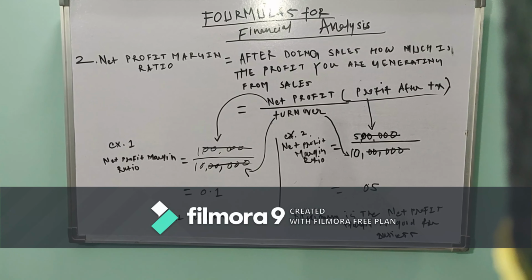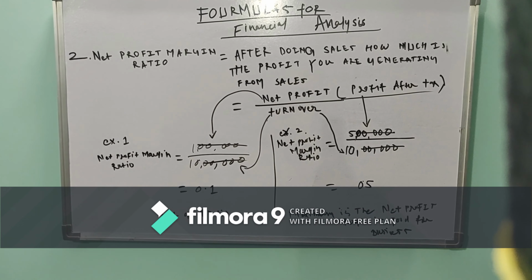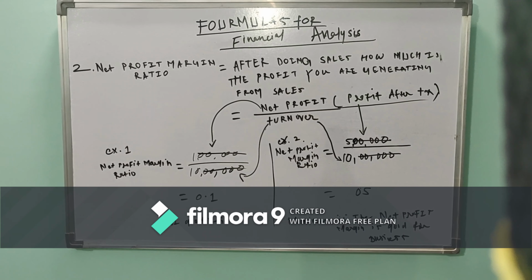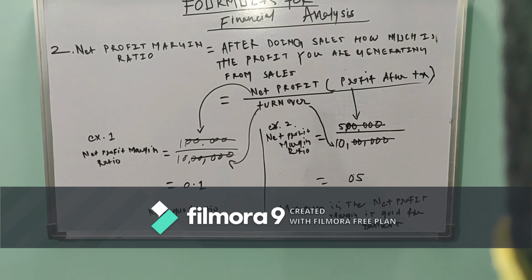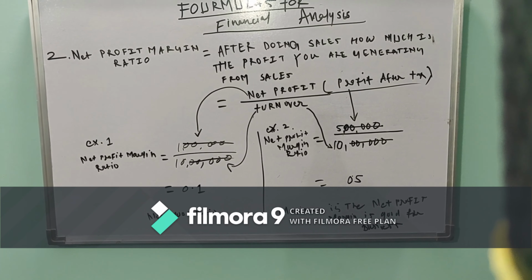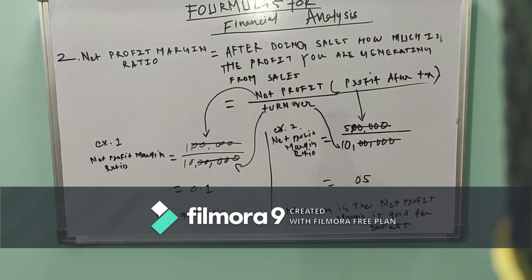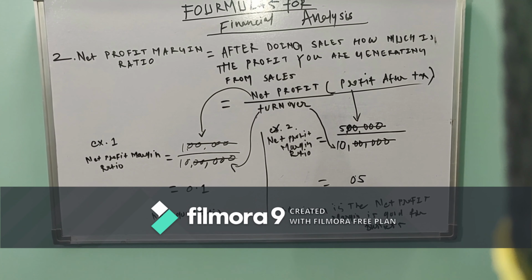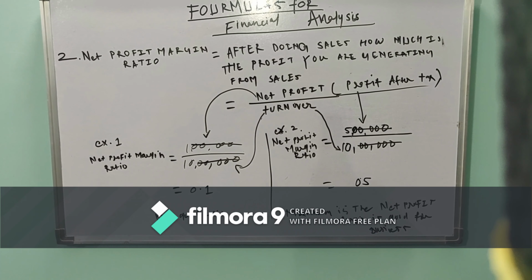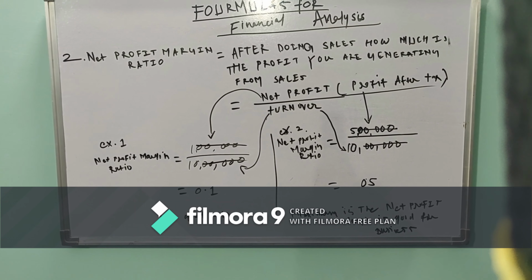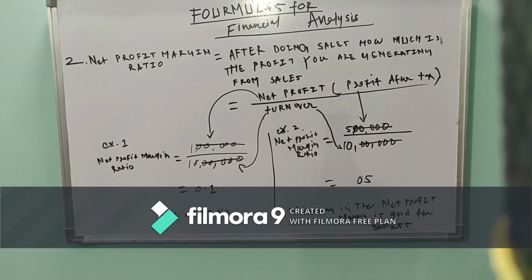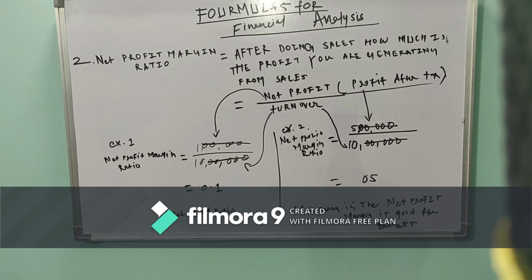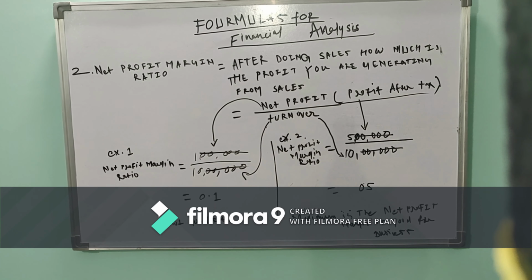In the second example, they have done sales, that is turnover, of 10 lakhs, but from that 10 lakhs they have generated a net profit of 5 lakhs. So 0.5 is the answer. From this ratio we can understand that the maximum net profit margin is good for the business.